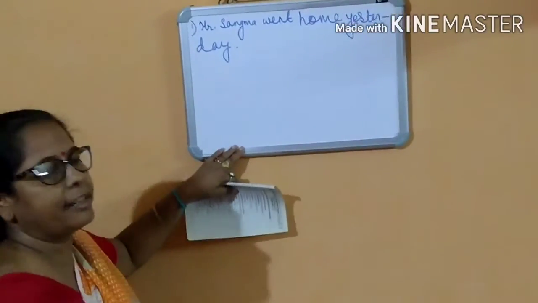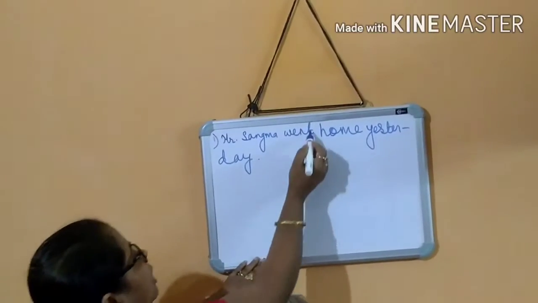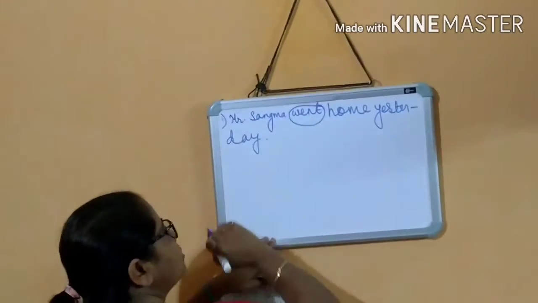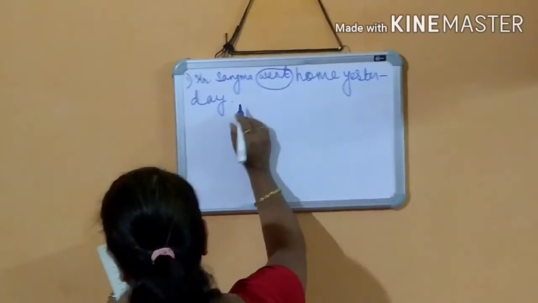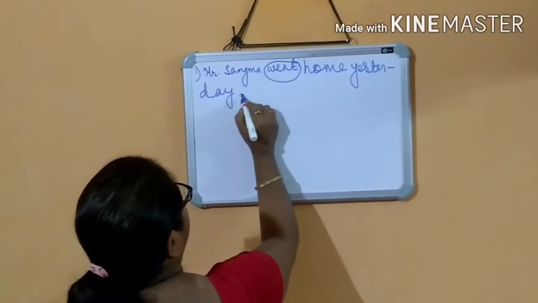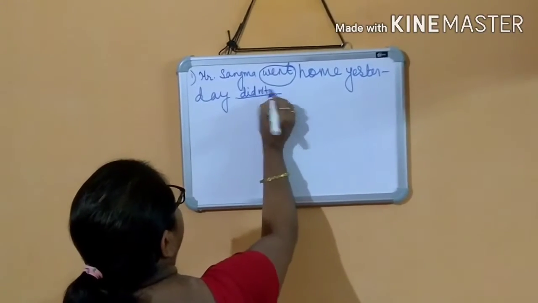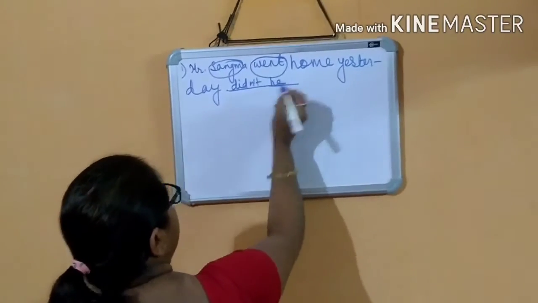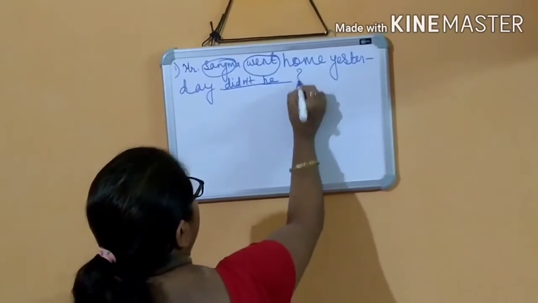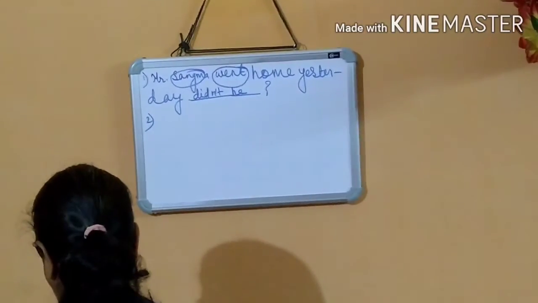Let us find out the tense of the sentence. So what is the tense? Went indicates what? It is in past tense. So what will be the answer? Didn't he? Sangma, he, that is a male. So didn't he, then question mark. Never forget to put the question mark.